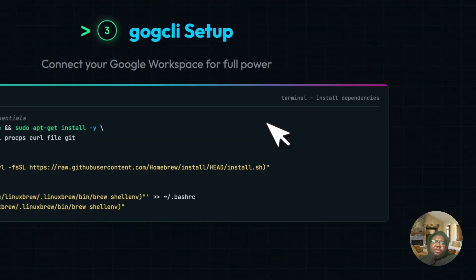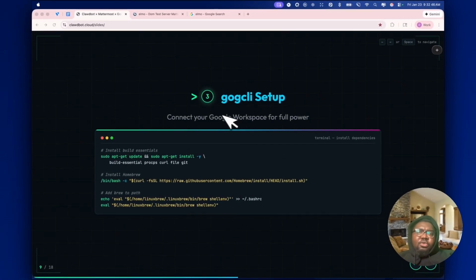All right, so in order to set up the Google Workspace skill, we're going to be setting up something called GOG-CLI, and GOG-CLI is a command line tool created by Peter Steinberger, as you know, the creator of CloudBot. And in order to do that, we're just going to go through these commands. But the way it works is it's set up through Homebrew, the Mac package manager. Turns out Homebrew actually runs on Linux.